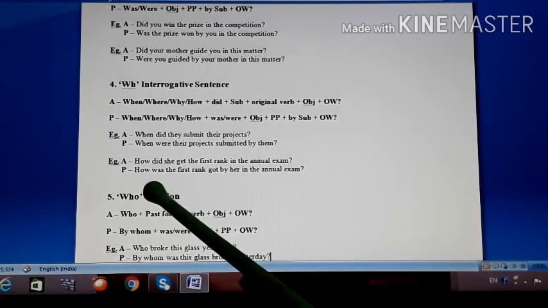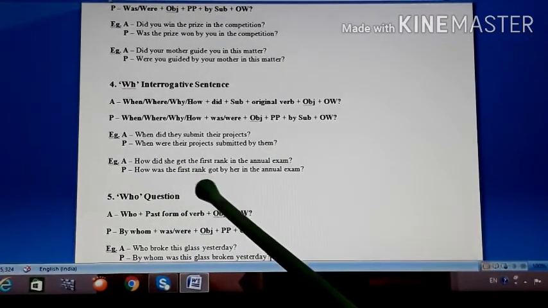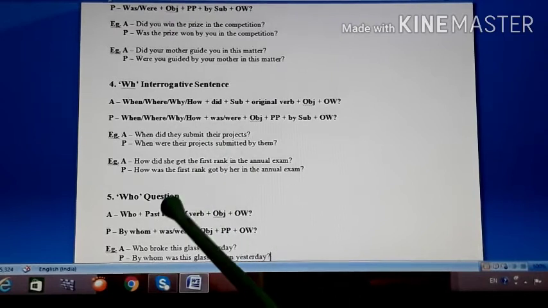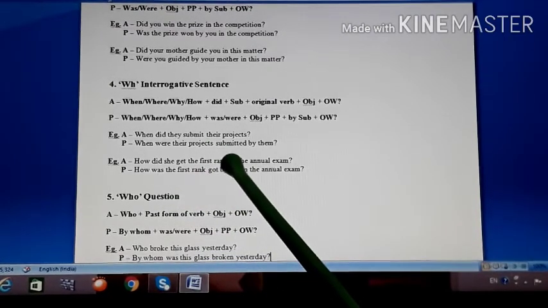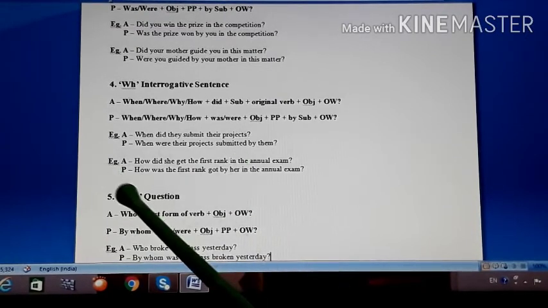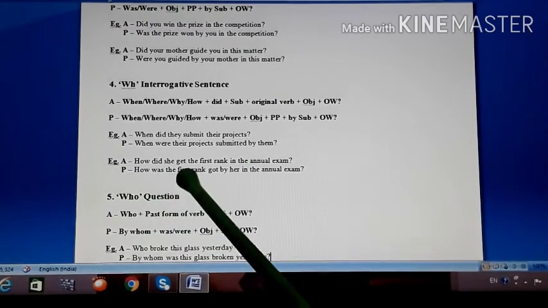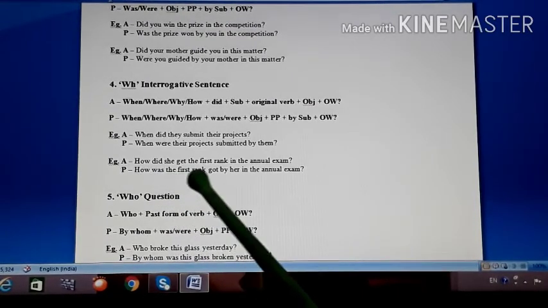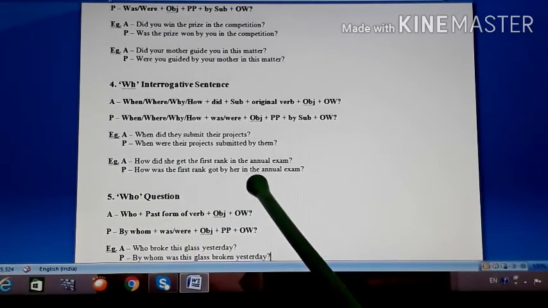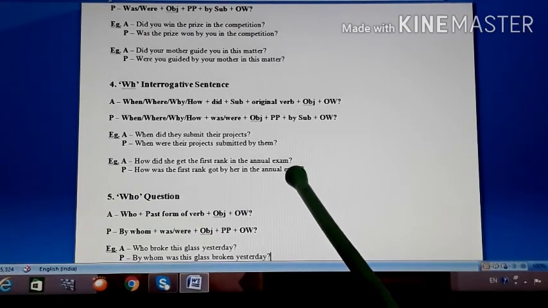Look at the second example. How did she get the first rank in the annual exam? So what did she get? First rank. So the first rank is your object, that should be brought front. First rank is singular, that's why was will go with it. So how was the first rank got by her in the annual exam?